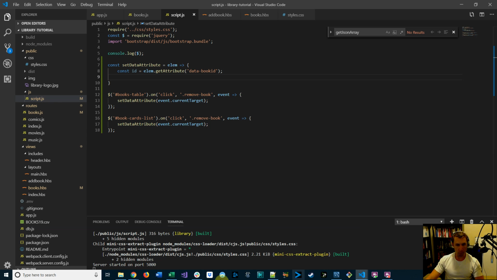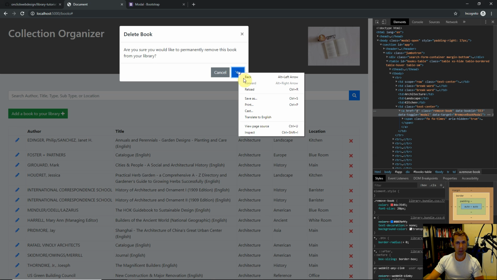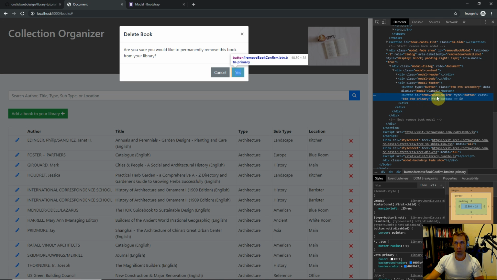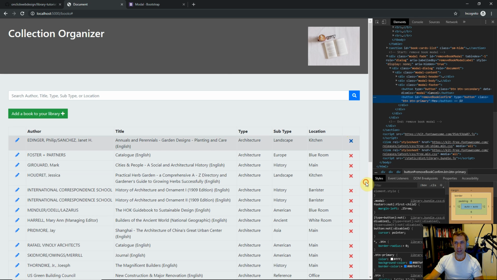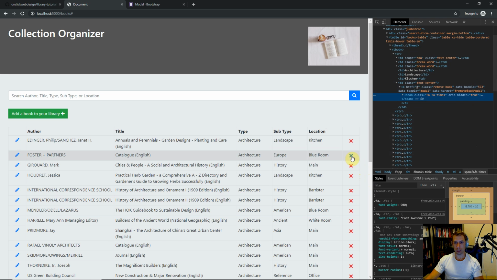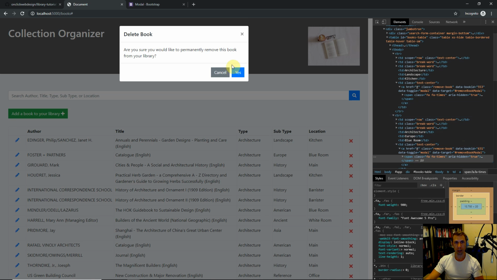So where was that button? Let's pull up our page one more time, and if we click one of these buttons, we have this yes button. Let's inspect that. So this is our remove book confirm button. So when they click this, we need to know the ID of the book that they're trying to remove, right? So if it was this first one here, it would be ID of 553. If it was the second one here, it would be an ID of 631. So depending on which one was clicked, we need to get that specific ID stored into this button, so that when they click this button, we can pass that ID to our route to get rid of the correct book, right? So let's do that.